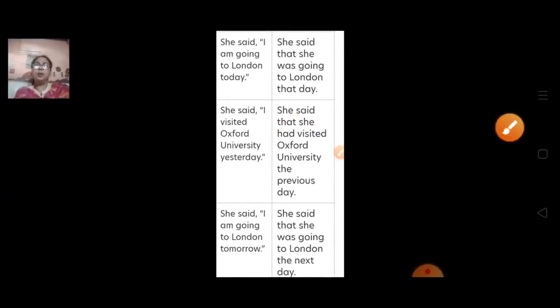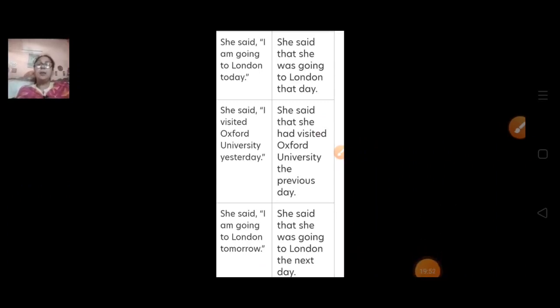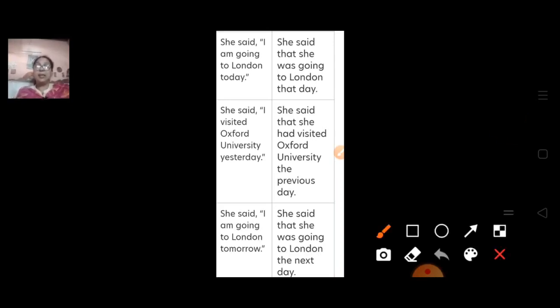Now few example. She said, I am going to London today. She said that she was going to London that day. She said, I visited Oxford University yesterday. Yesterday become the day, the previous day, and today become that day that we have discussed. Here you can say today, that day. She said, I visited Oxford University yesterday. So she said that she had visited Oxford University the previous day.